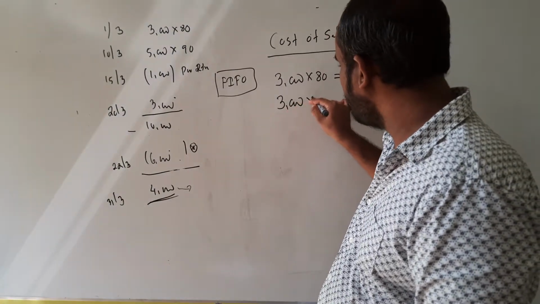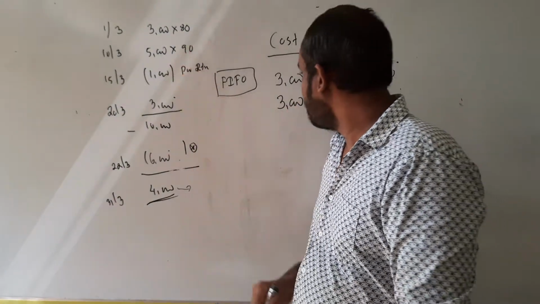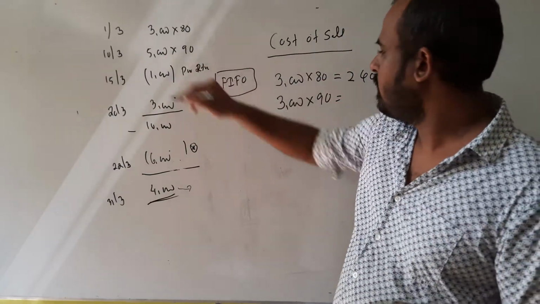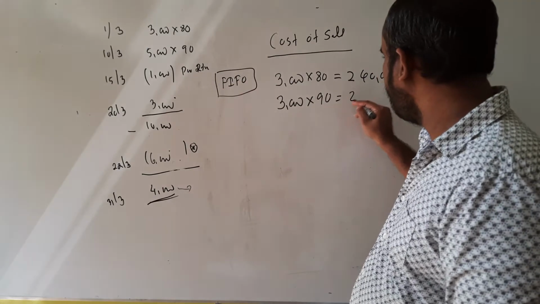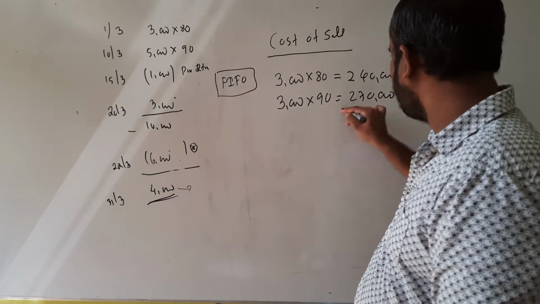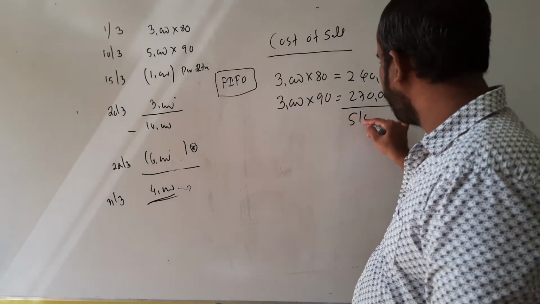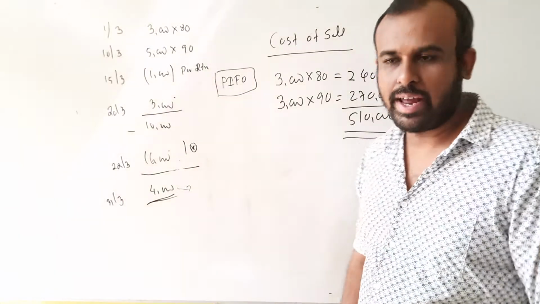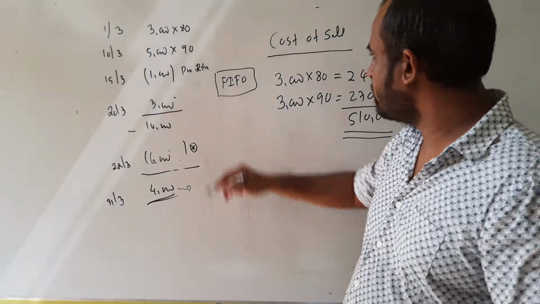That 3,000 you issue from the next purchase, which is at 90. Then 3,000 into 90, 270,000. Therefore, it has to be 510,000. So the cost of sales will be rupees 510,000 under the first in first out method.